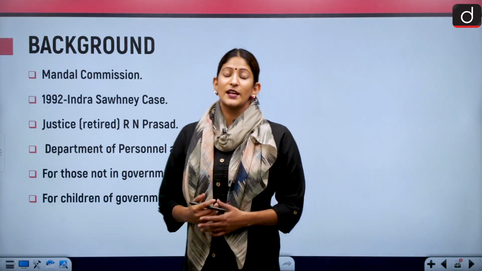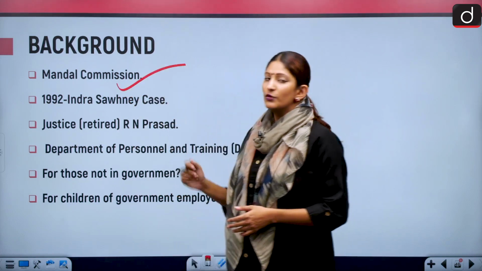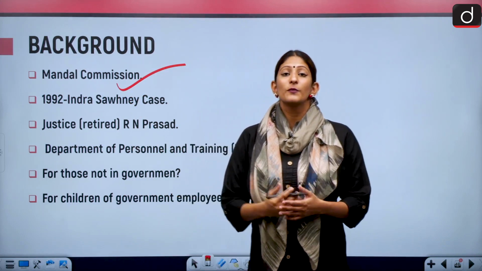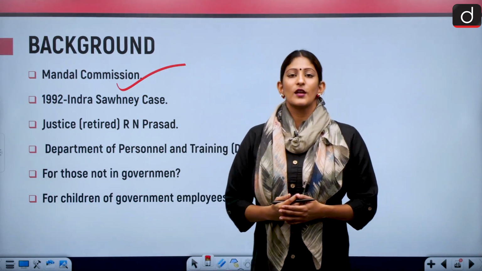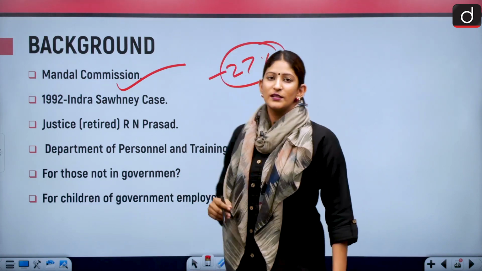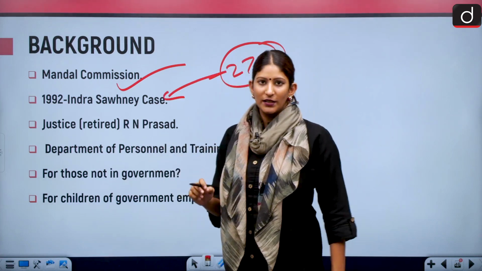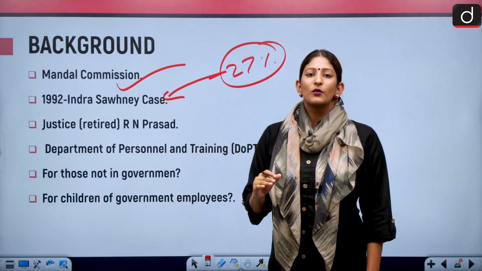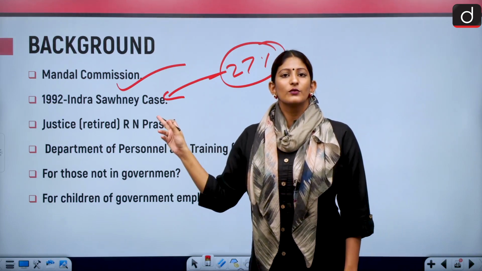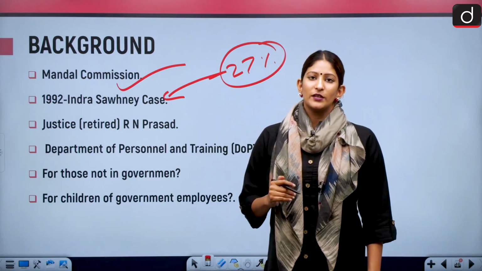The Mandal Commission, the second Backward Classes Commission, was formulated in order to have a proper targeted approach towards the OBCs and give them reservation. So there was a reservation of 27%, which was put forward in the judgment by the Mandal Commission. This was challenged in the Indra Sawhney case, but the Supreme Court upheld the 27% reservation. But according to this case, there should also be an exclusion of the creamy layer within the OBCs.